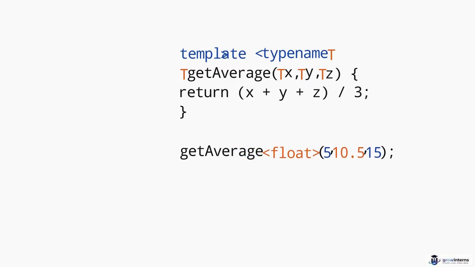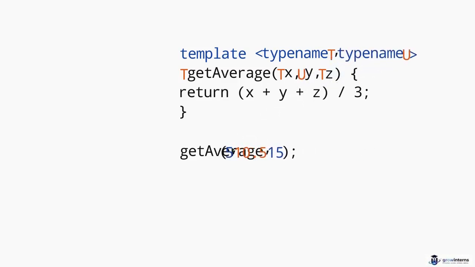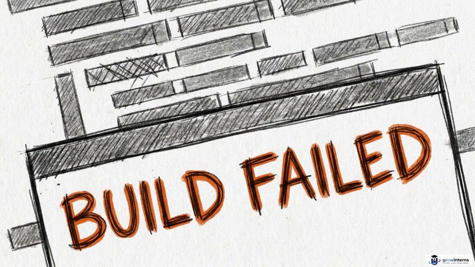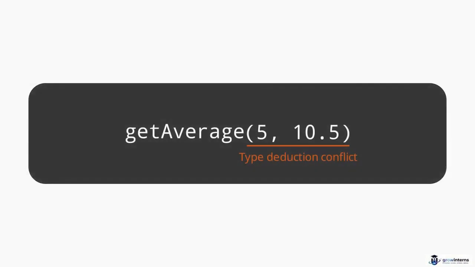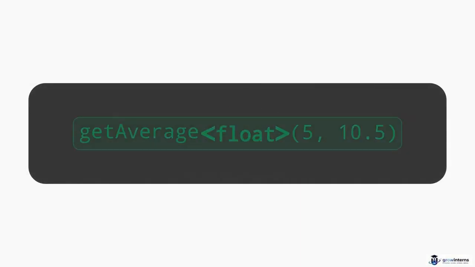We can explicitly force the data type by adding angle brackets during the function call, or we can modify the template declaration to accept multiple distinct type variables, like T and U. Trusting the compiler to automatically deduce your variable types leaves room for fatal compilation errors. Defining your types explicitly during the call is a core safety practice in generic programming.